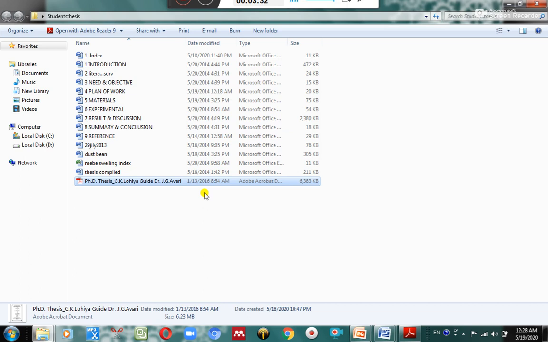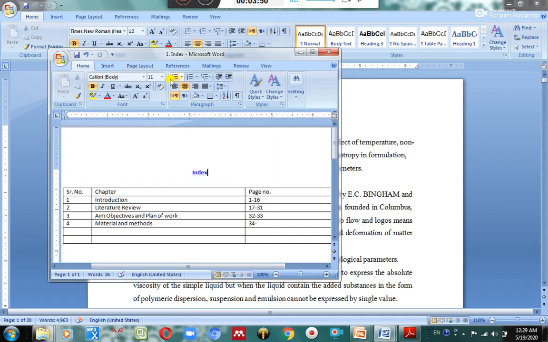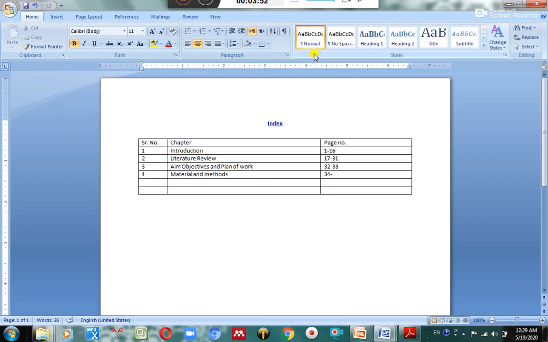For the index there will be a header of index, for introduction a header of introduction, that is, the chapter name of that particular section in the header.